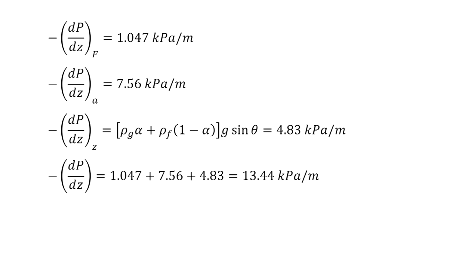So, pressure gradient due to friction is 1.047 kilopascal per meter, due to acceleration it is 7.56 kilopascal per meter, and pressure gradient due to gravity is calculated using this formula, and it is 4.83 kilopascal per meter. And after adding these pressure gradients, we get the total pressure gradient 13.44 kilopascal per meter.